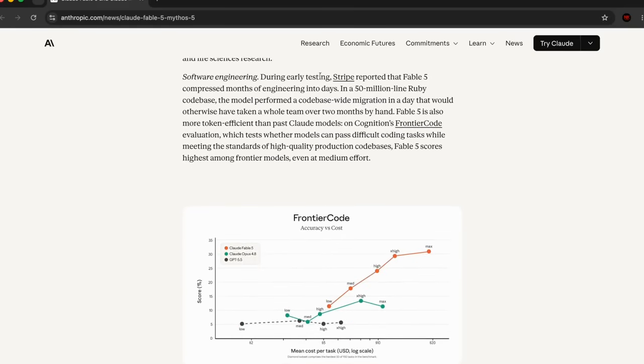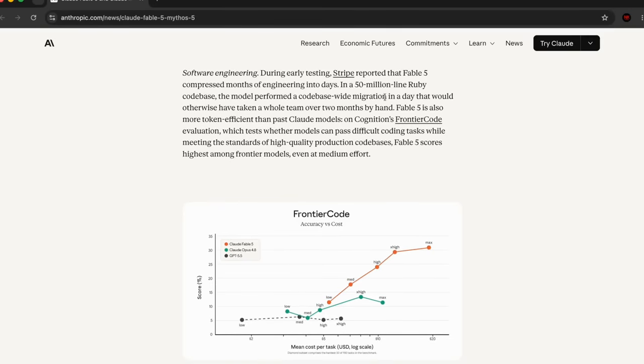During early testing, Stripe reported that Fable-5 compressed months of engineering into days. This is something that we saw firsthand in this video. The speed was unreal, the efficiency, the accuracy was all unreal. In a 50 million line Ruby codebase, the model performed a codebase-wide migration in a day that would have otherwise taken a whole team over 2 months by hand. The comparison to real human developers here is just completely unreal.